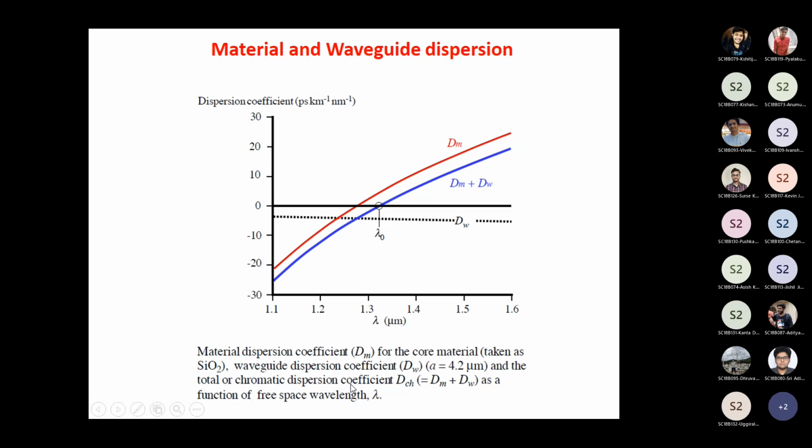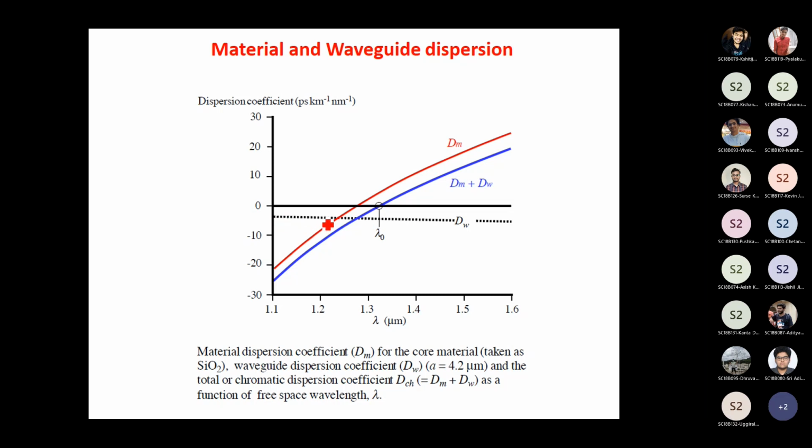So if you take a silica optical fiber and plot the dispersion coefficient, you would see that the material dispersion might vary something like this red line, and the waveguide dispersion is much smaller, but still always present.